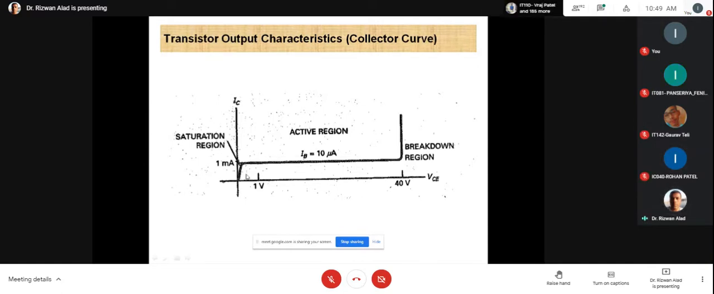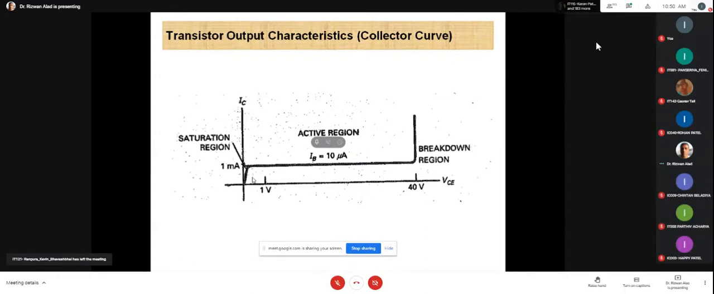Now someone explain to me the characteristic of this curve. How is this curve working? It is the curve of the output characteristic of the transistor. It is the VCE versus IC graph. Okay, can you tell me how this curve is working? Why this kind of curve?